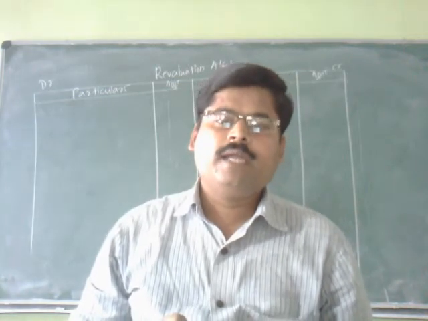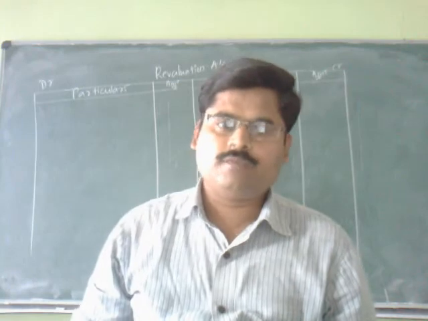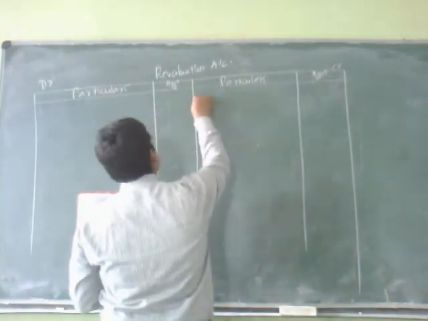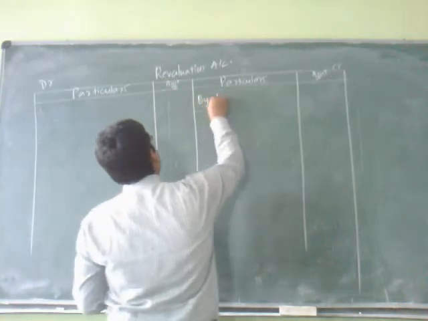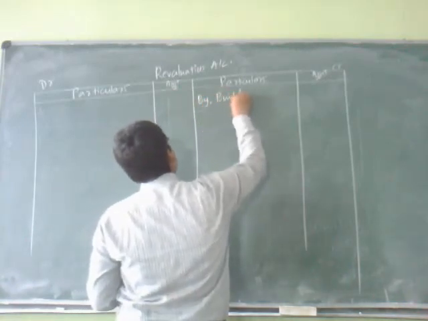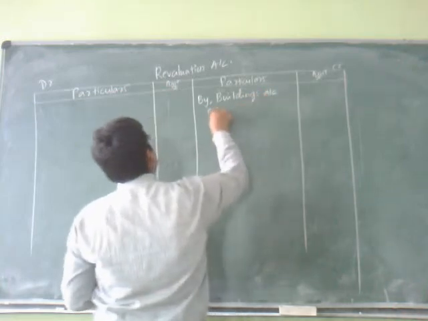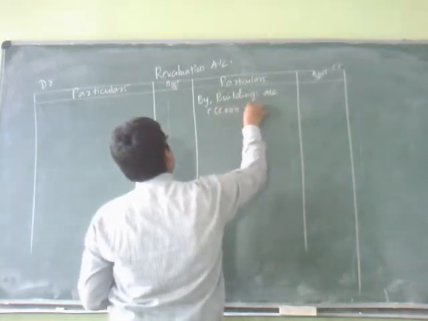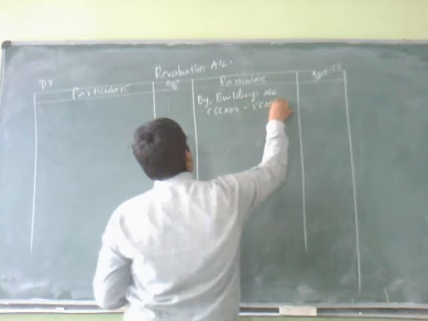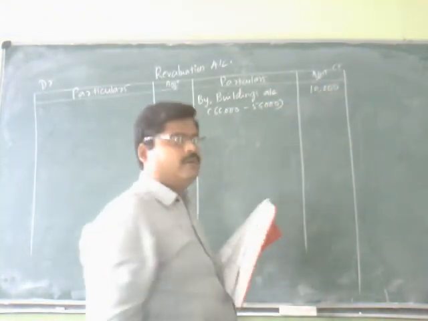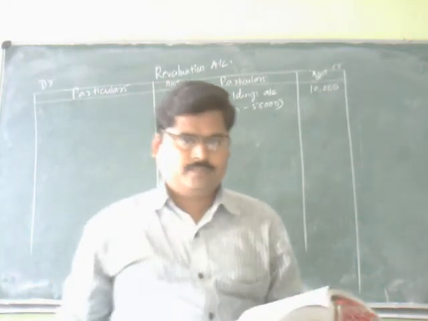That is why it should be recorded at the credit side of the revaluation account by buildings account. 66,000 minus 56,000, 10,000 will be the increase in the value of the buildings.